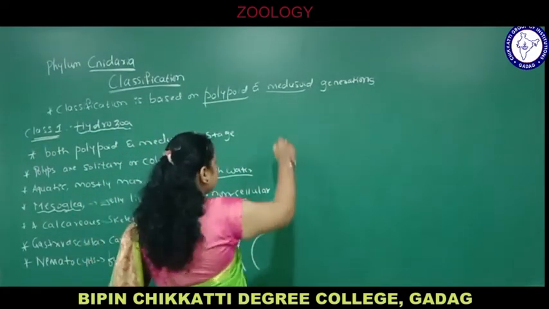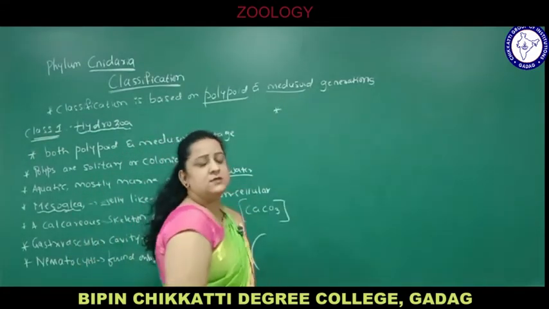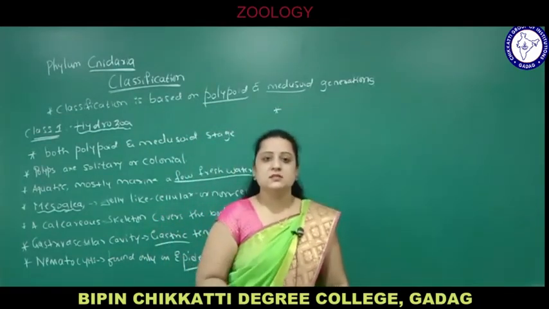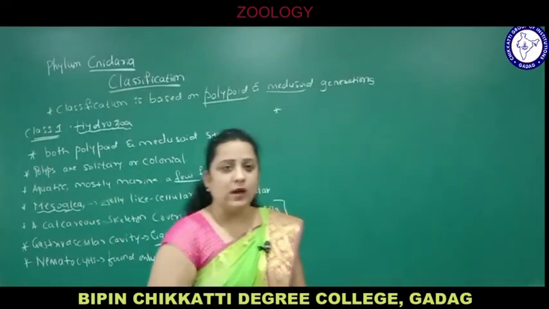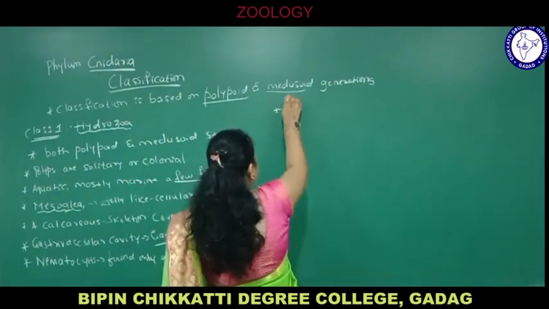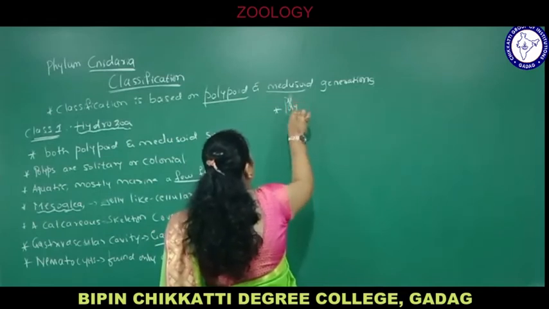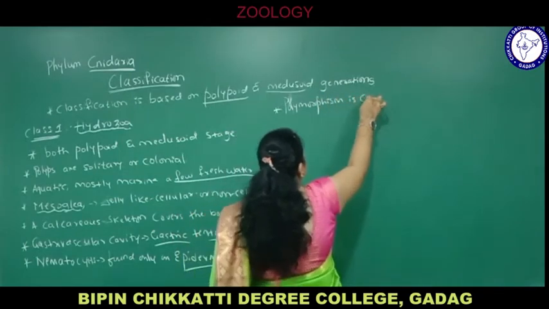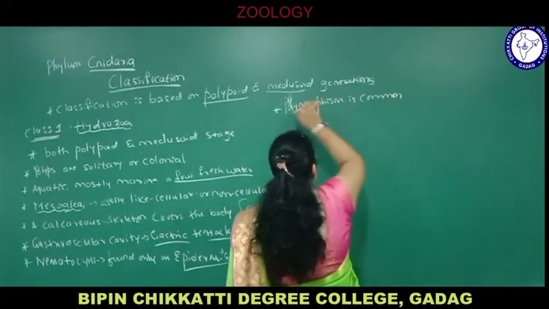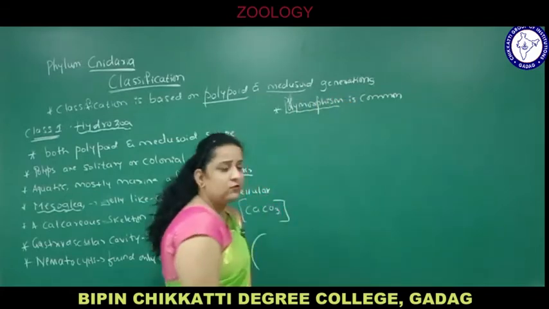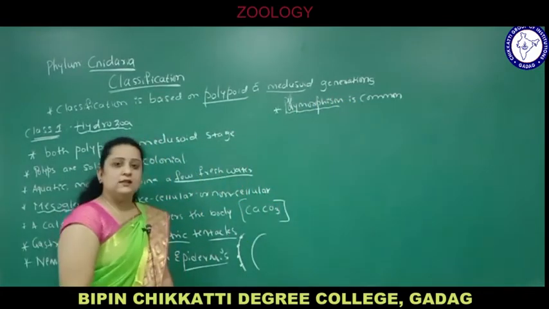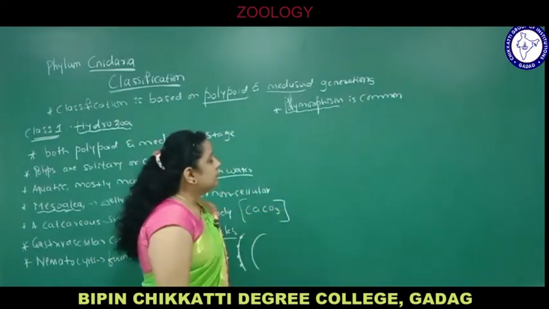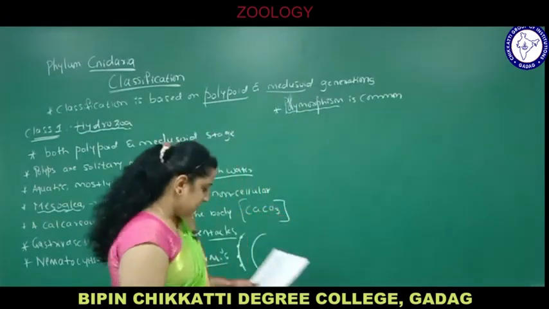Next one, the phenomenon of polymorphism is common. Just now I told you, polymorphism is a phenomenon where the organism exists in two or more forms called zooids. So this process is common in Cnidaria. In the next session, we will discuss polymorphism in detail. Here I am just mentioning the characters of the phylum, that polymorphism is common in phylum Cnidaria or Coelenterata.